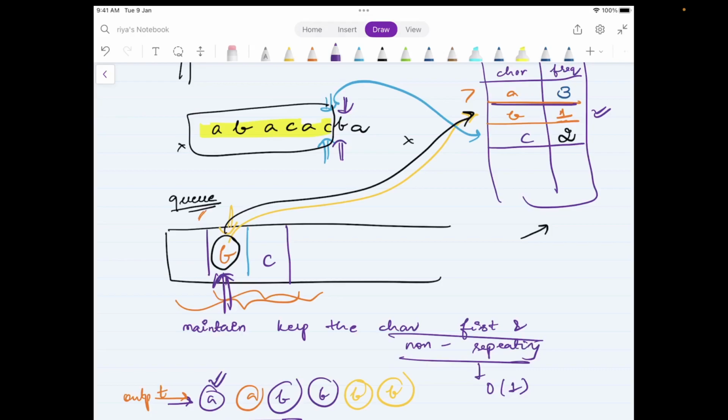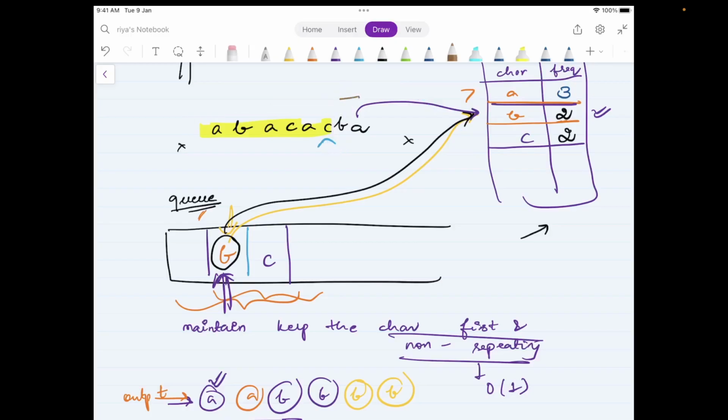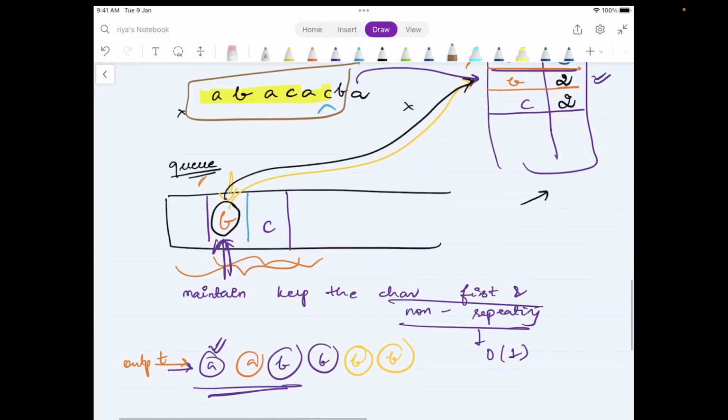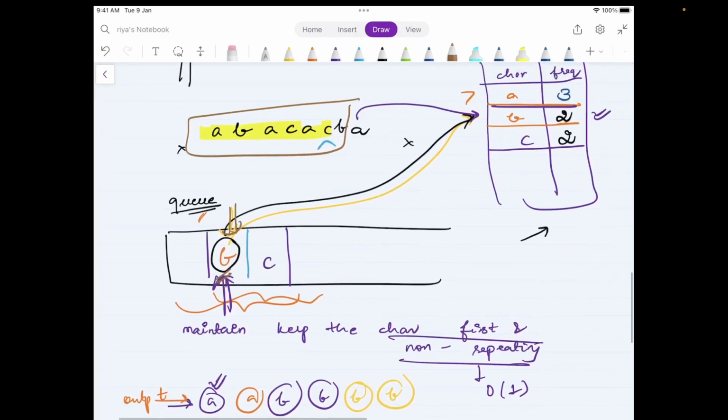Now the next character is B. Now you will see that B is already there in the hash map. So I will not do the first step of adding it in the queue. I will just do the second step of updating its frequency to 2 over here. But I do have to give an answer for this level. So this is my string under consideration. I will check at the front of the queue. At the front of the queue, I have something of frequency 2, which is not acceptable, right? I cannot have that. So pop it off.